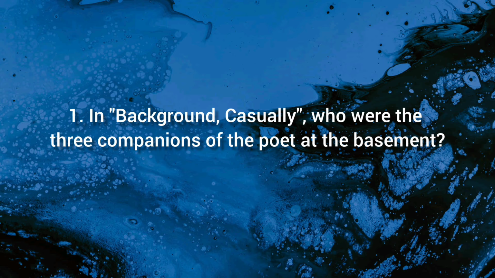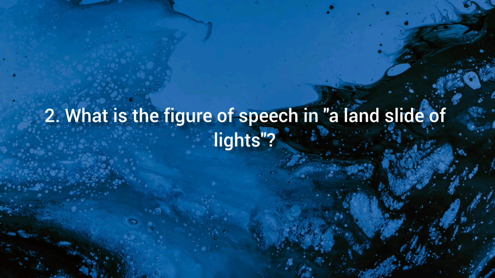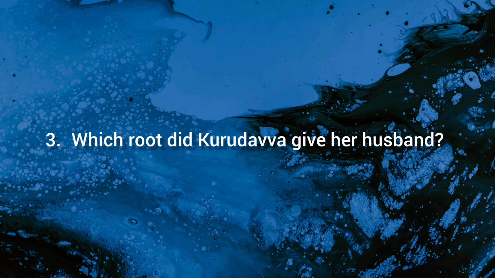Alpha code C. 1. In Background, Casually, who are the three companions of the poet at the basement? Ans. B. Philosophy, poverty and poetry. 2. What is the figure of speech in A Landslide of Lights? Ans. A. Metaphor. 3. Which root did Kurudwa give her husband?